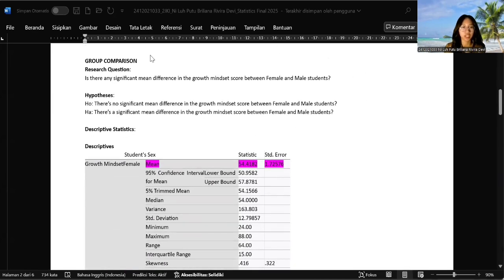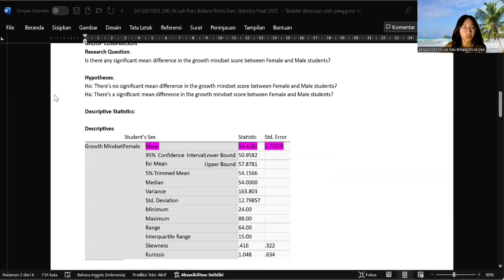In the group comparison here, there are the research question and also the hypothesis. But we look first at the research question. Is there any significant mean difference in the growth mindset score between female and male students? And for the hypothesis, first is H0: there is no significant mean difference in the growth mindset score between female and male students. And for the HA, there is a significant mean difference in the growth mindset score between female and male students.